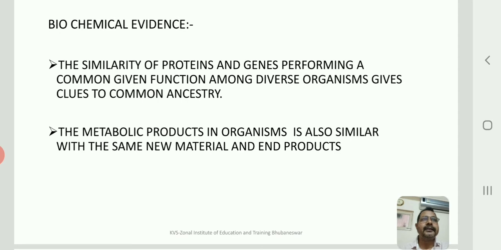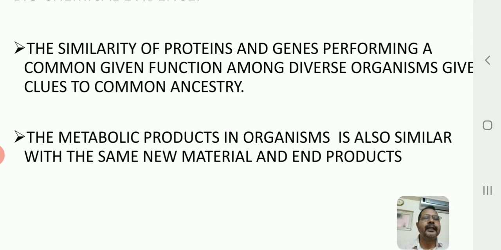And what else is similar? Look at the metabolism going on in the cells: the using of nutrients from outside to build up materials and generating the waste materials, all these are similar.